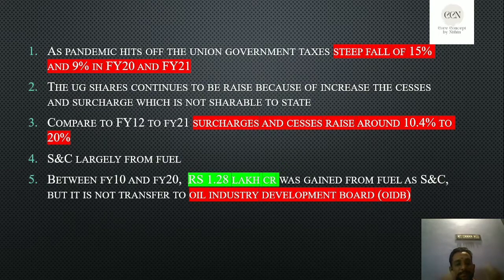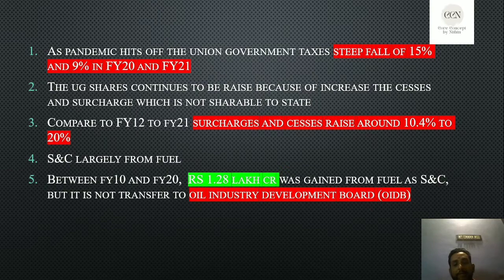Now the actual purpose of collecting SNC in the fuel is to transfer the collected amount to the Oil Industry Development Board, because based upon the recommendation of the Oil Industry Development Board, they collect the SNC in the fuel.